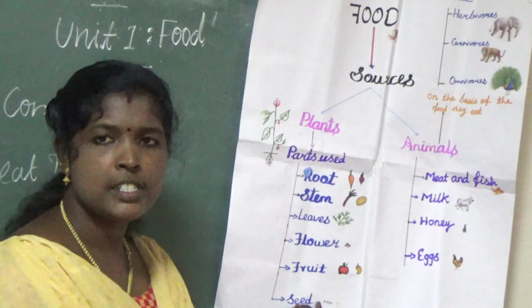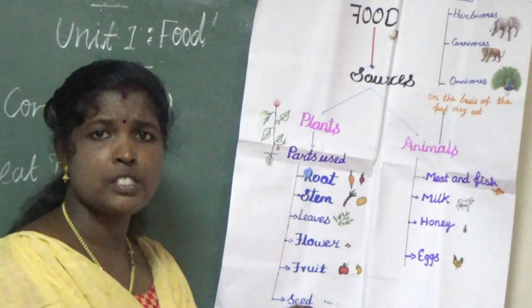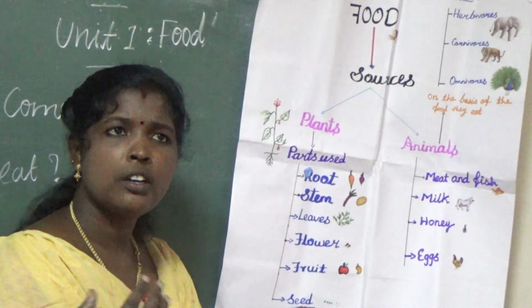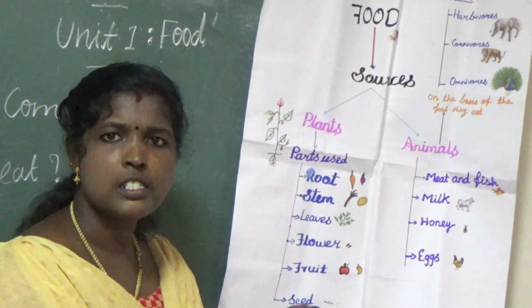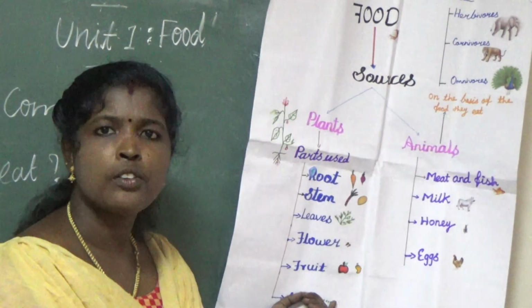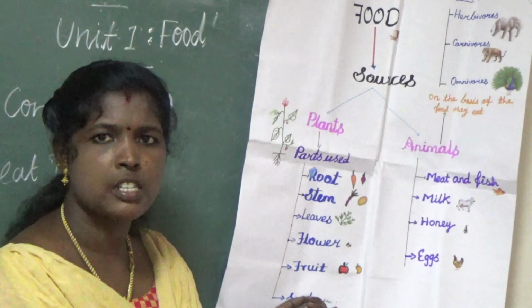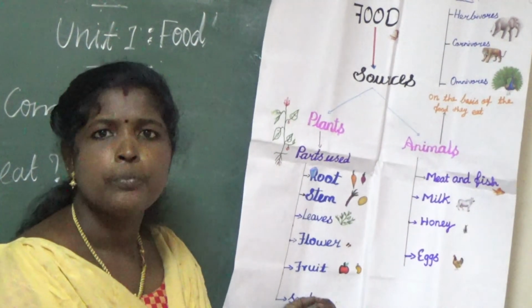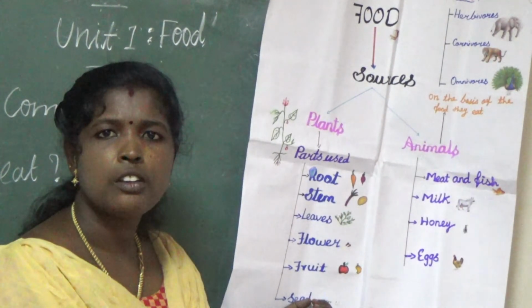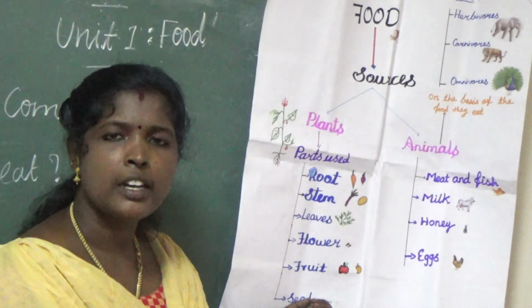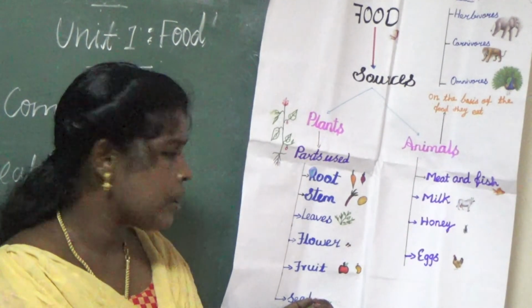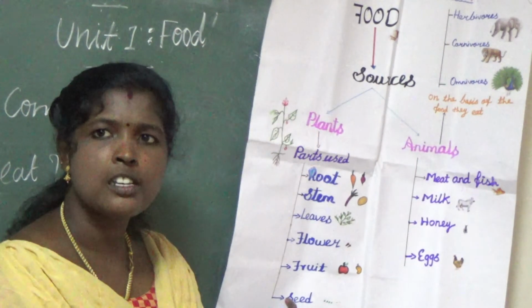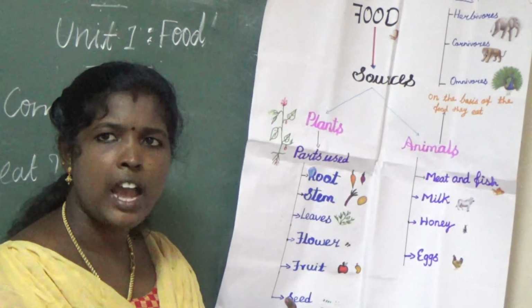Then seeds. What are the types of seeds? Pulses, cereals, nuts, and spice seeds. What are pulses? Green gram, chickpeas, mung gram. These are some of the pulses. Then cereals, for example rice, wheat, and maize.